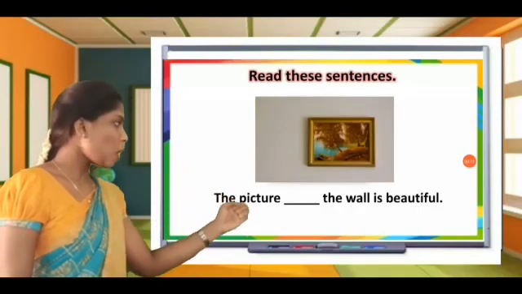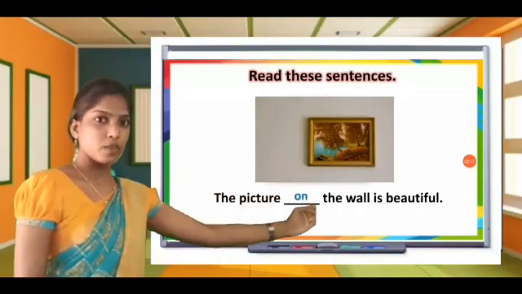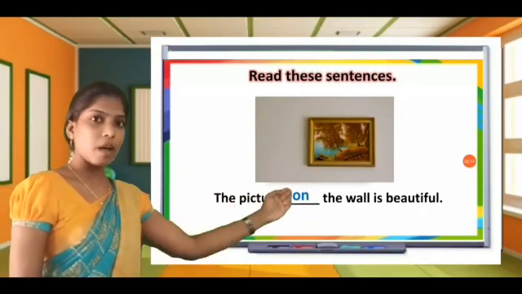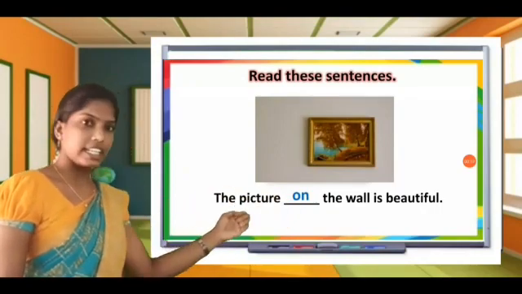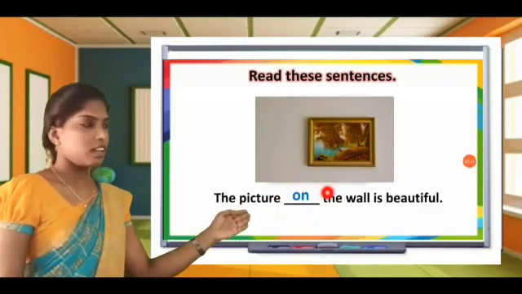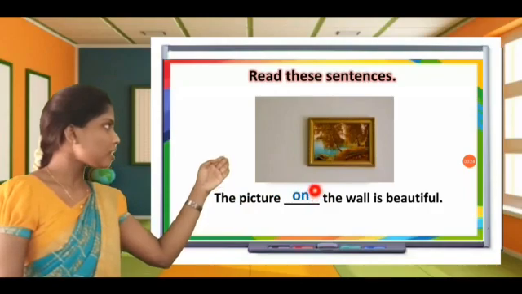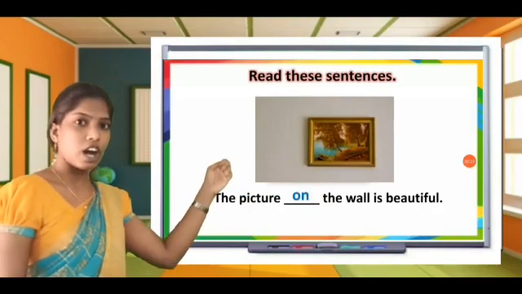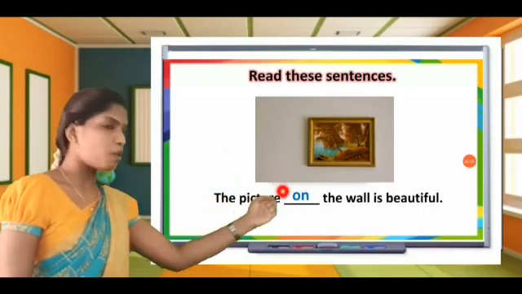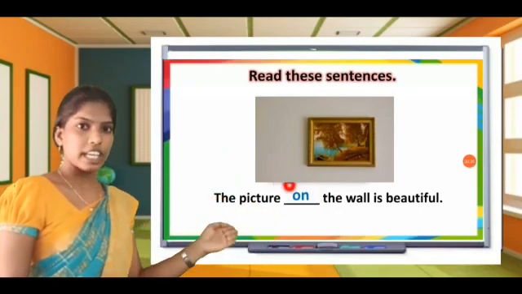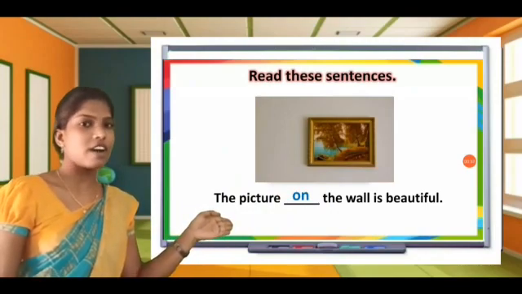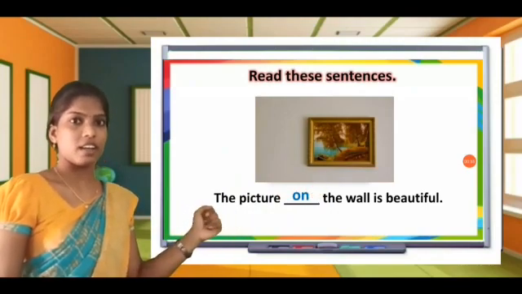The picture on the wall is beautiful. So in this sentence on is the preposition. Look at the picture. In this picture the photos are on the wall. That's why the picture on the wall is beautiful. So here what is the preposition? Yes, on. On is the preposition. Okay, so next,